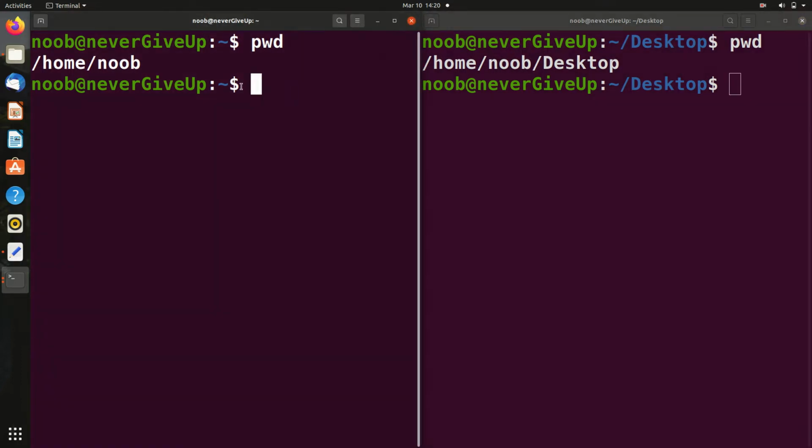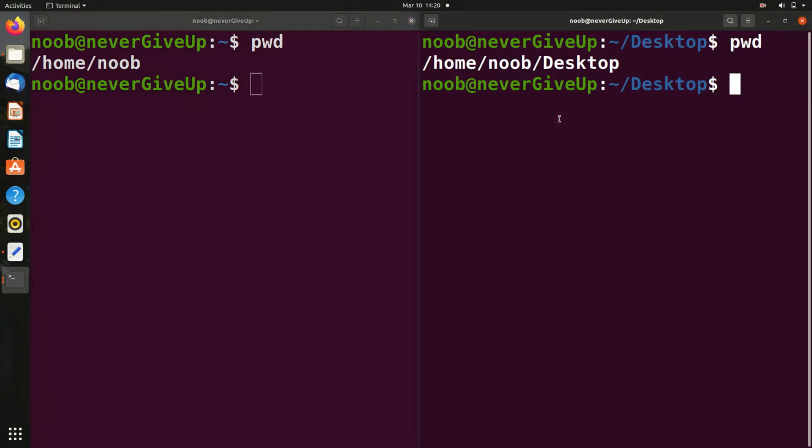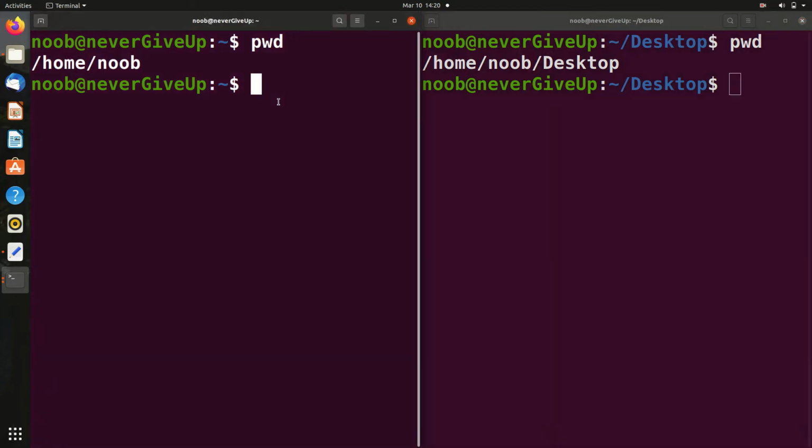See, in the previous case the path was /home/noob, but in this case I opened inside desktop, so the path changed. Similarly, this symbol also changed. In this case it was just home, the tilde symbol, but in this case after home it is desktop. So you can see the difference. It gives you just the working directory.